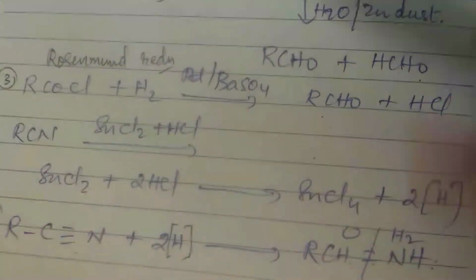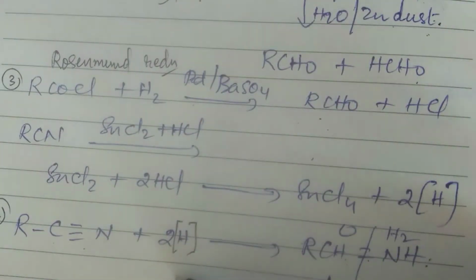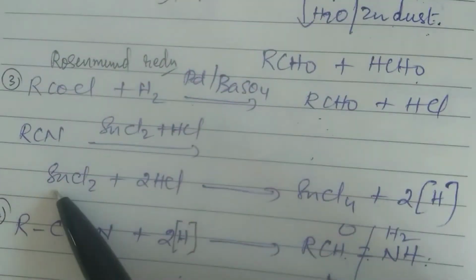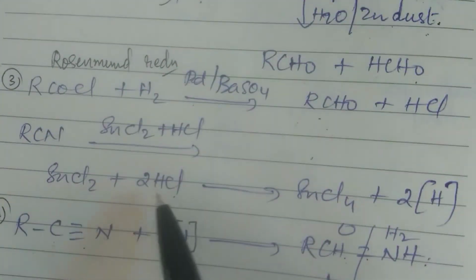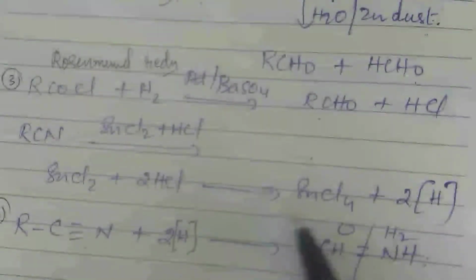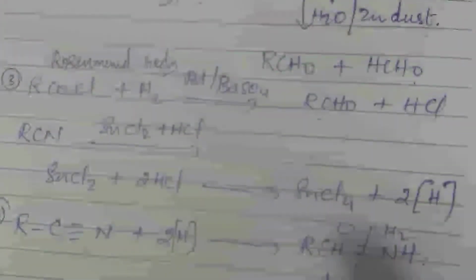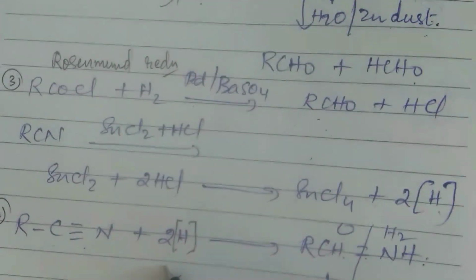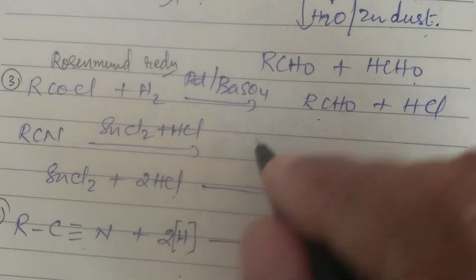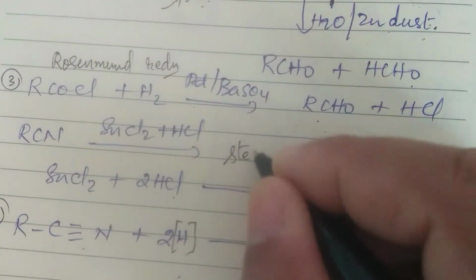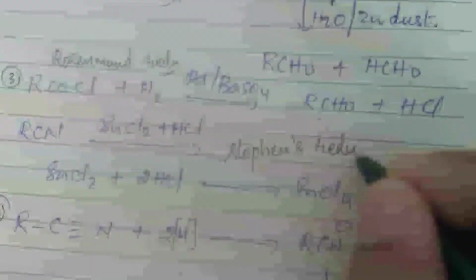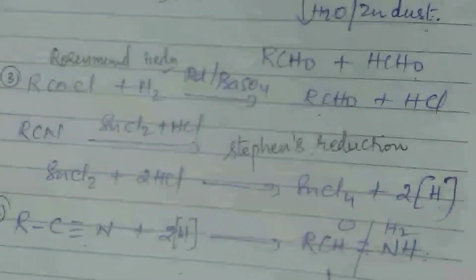Now, how did you get this nascent hydrogen? The nascent hydrogen is obtained from SnCl2 and HCl. This SnCl2 and HCl react to form SnCl4 plus 2 nascent hydrogen. This nascent hydrogen is what is used here. Now what is this reaction called? This reaction is called Stephen reduction. Okay. So this is called Stephen reduction.